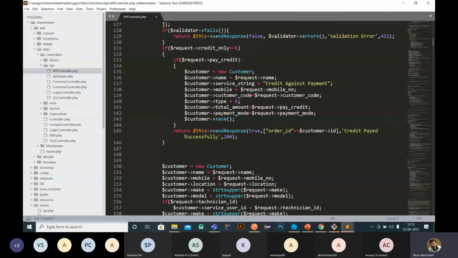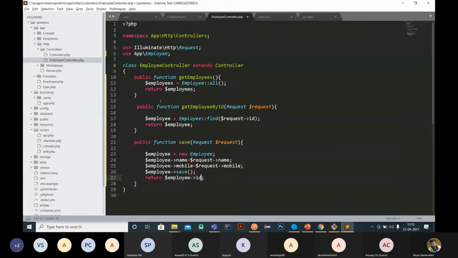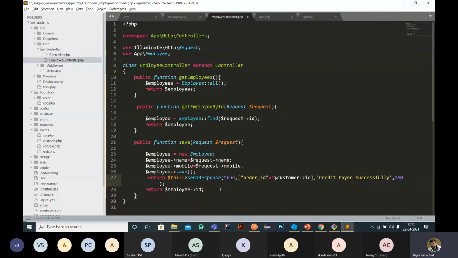So this is the sample where we are sending a response. So here once it is saved, right, we can send a response like this.